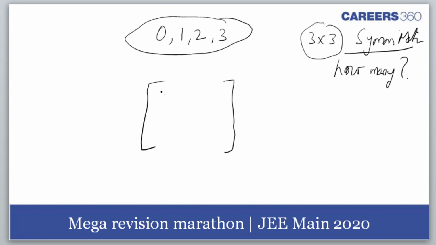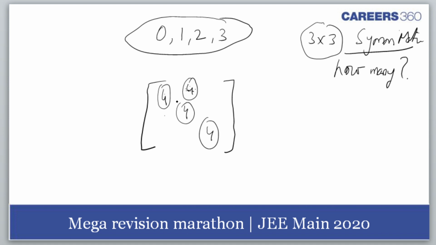So for the diagonal elements, I can make use of any element. Am I right or wrong? So there are 4 choices for the diagonal elements. Okay, now this place I need to fill in. What number can I place here? There can be 4. Whatever number I place here, let us say 3, then I will have to place 3 here. Am I right or wrong?